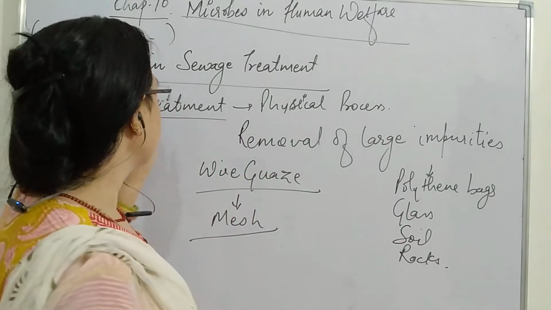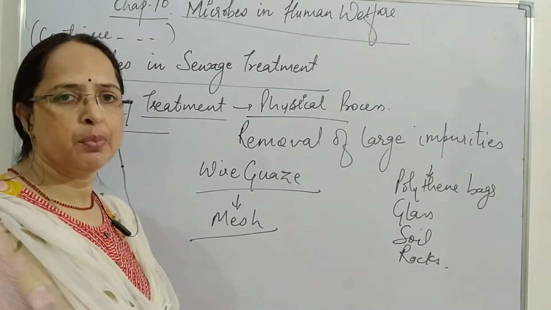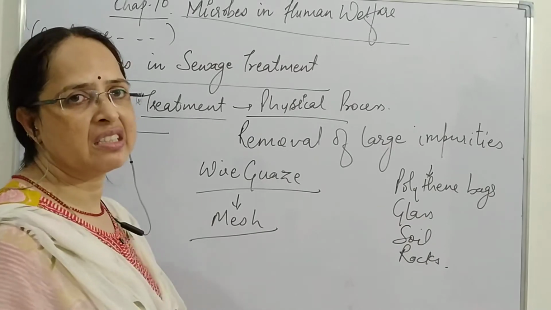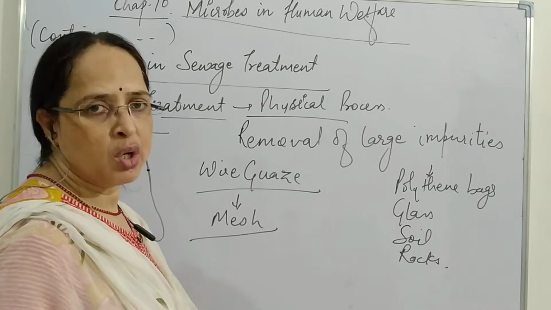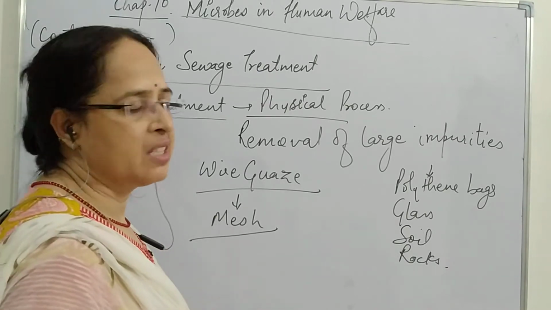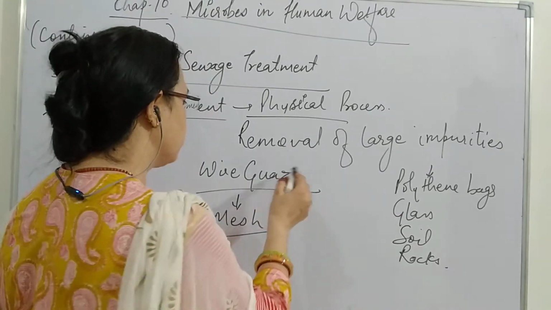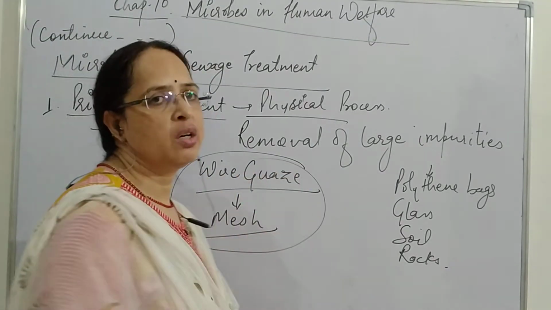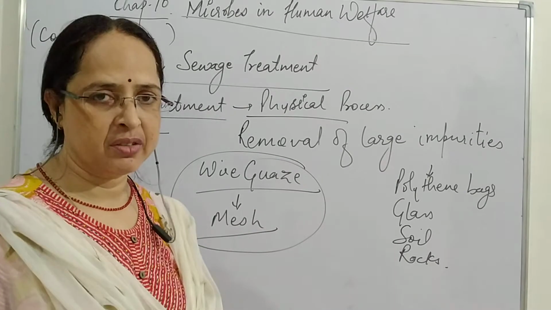So this is called the primary treatment, or the physical process, in which no microorganisms and no other treatment are used. Only undissolved substances are removed through a physical process, that is, by using a mesh or a wire gauze. Next is the secondary treatment.